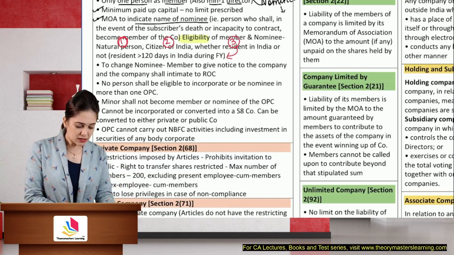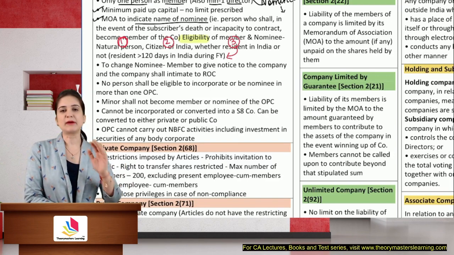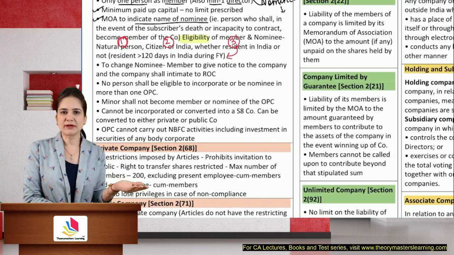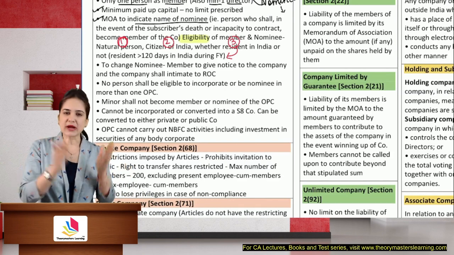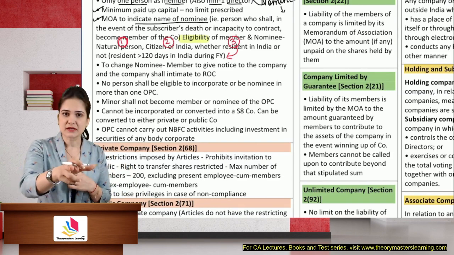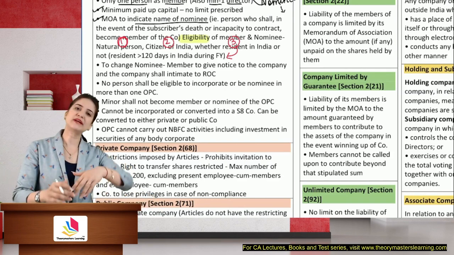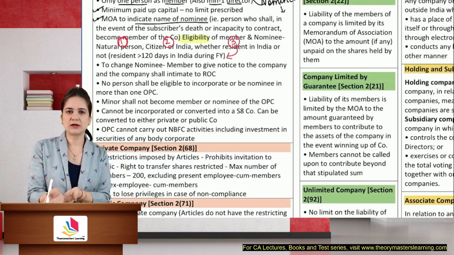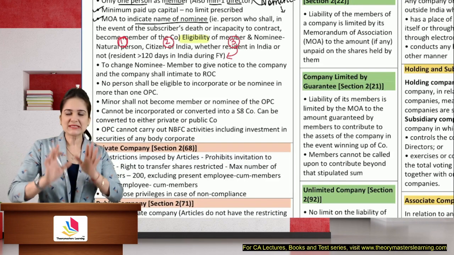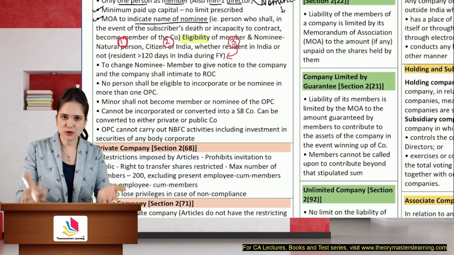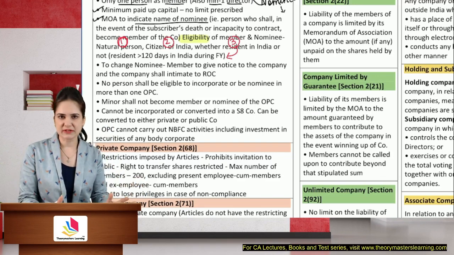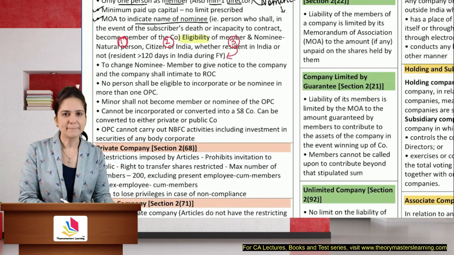All right. Now, the name should be indicated in the memorandum. Because appointment of a nominee is mandatory at the time of registration, you have to write his name and also obtain his consent. Why is consent required? Otherwise, you will name anyone as your nominee. So we need some proof that yes, you want to appoint him as a nominee and he has also agreed. So his consent will be filed with the ROC. The name will also be written in the memorandum.